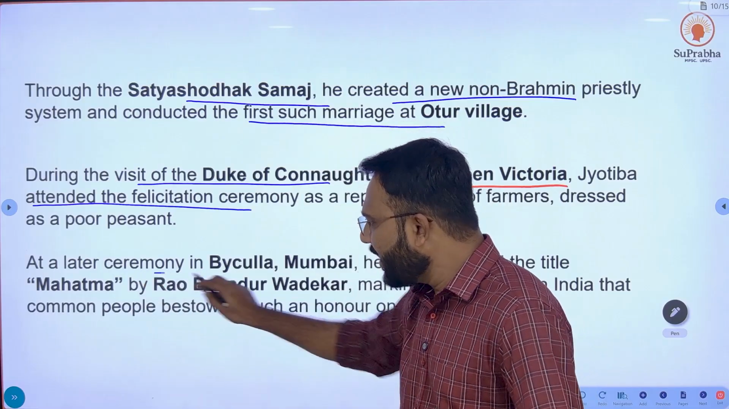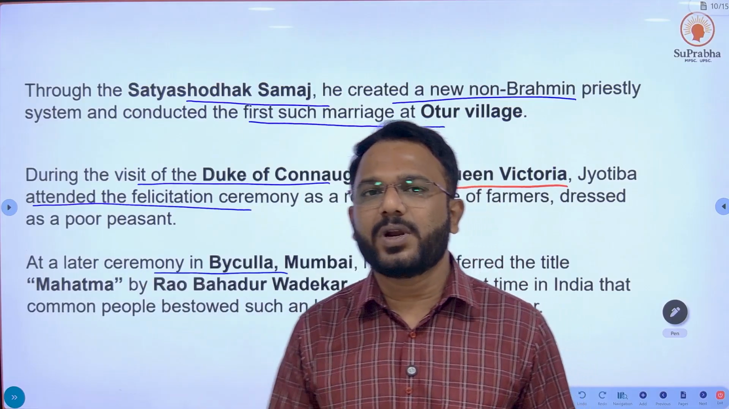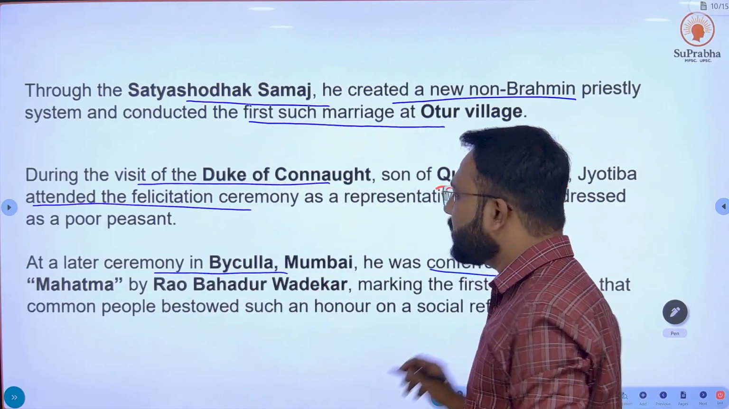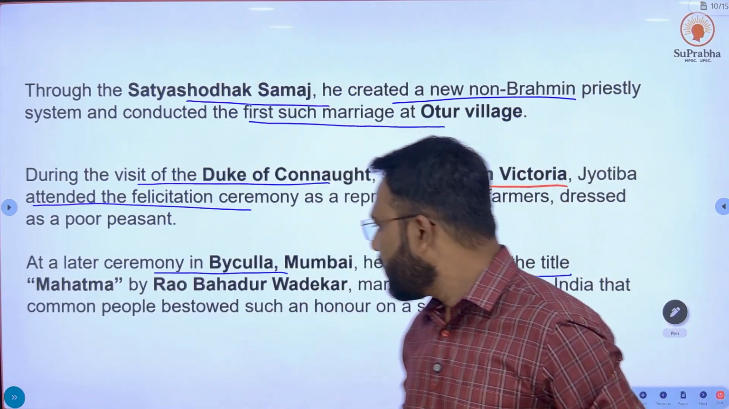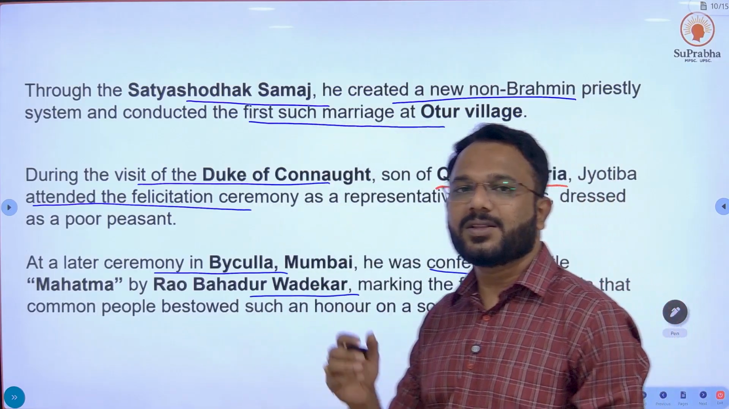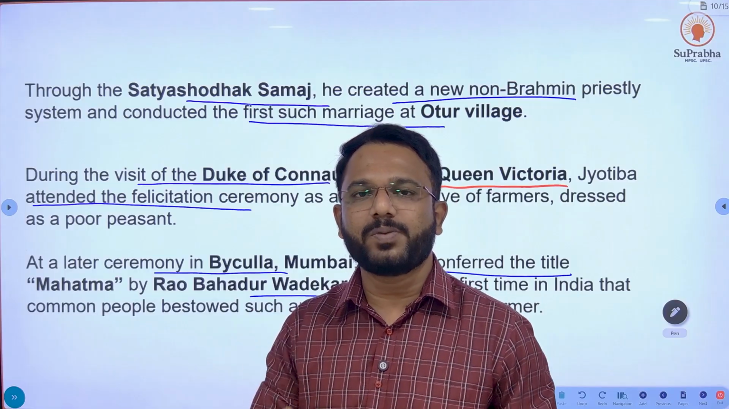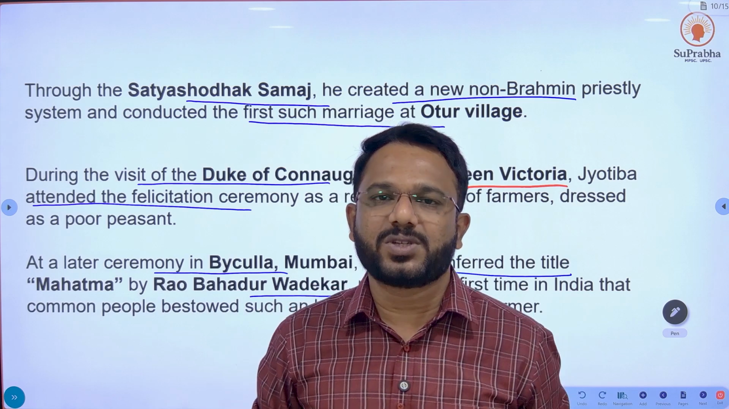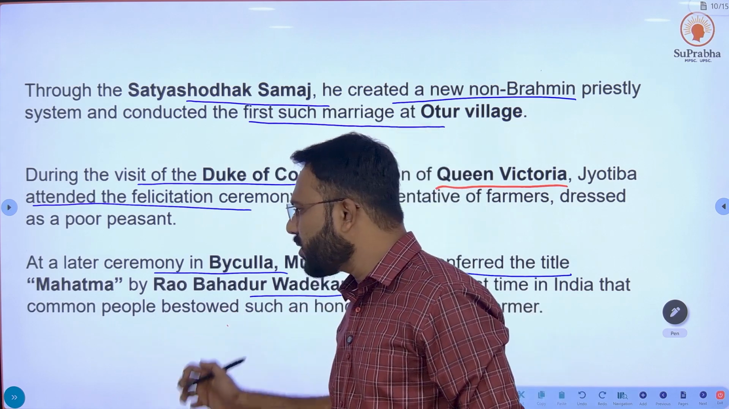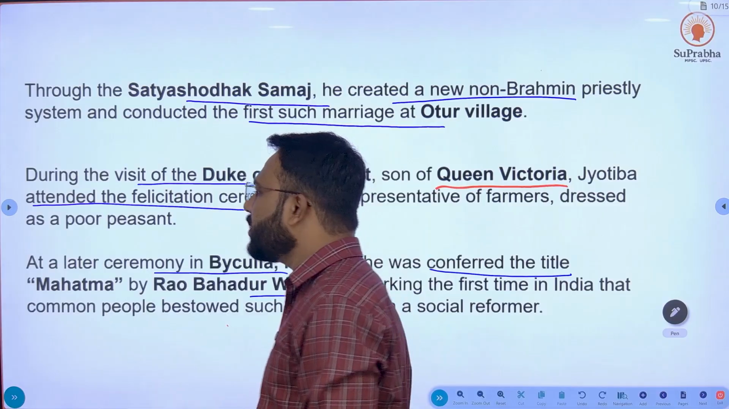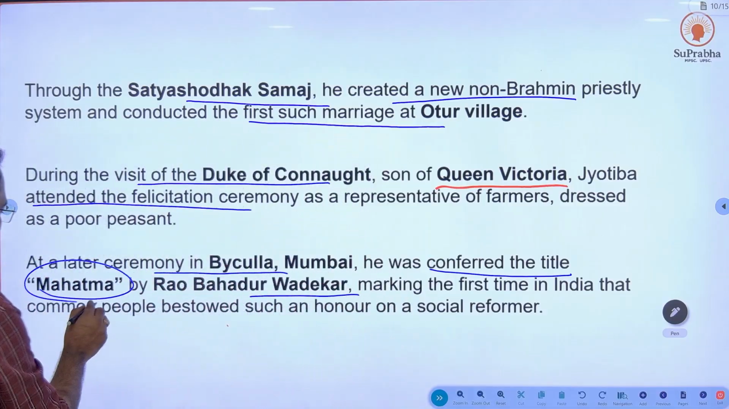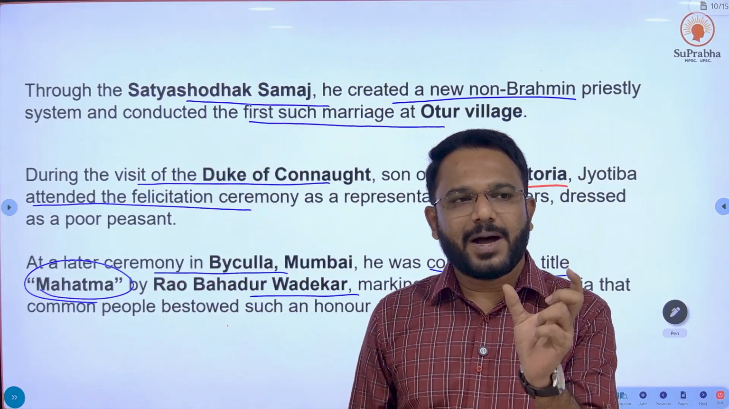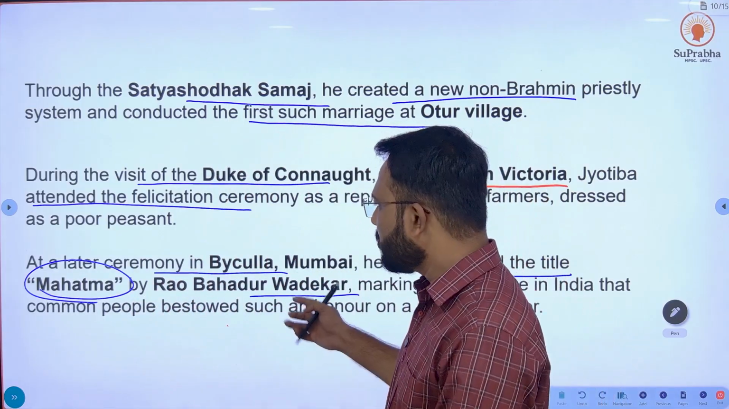Okay, at a later ceremony in Byculla in Mumbai, Jyotirao Phule was conferred the title of Mahatma by Rao Bahadur Wadekar, marking the first incident where common people conferred such a great title as Mahatma on a social reformer in India. This was an important event. This is also important from the point of view of the commission asking questions: at what place was Mahatma Phule conferred the Mahatma title and by whom? Okay, so just note it down.